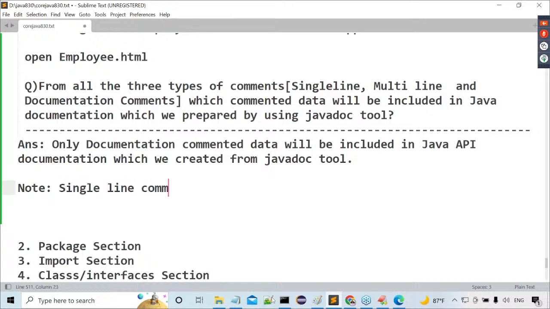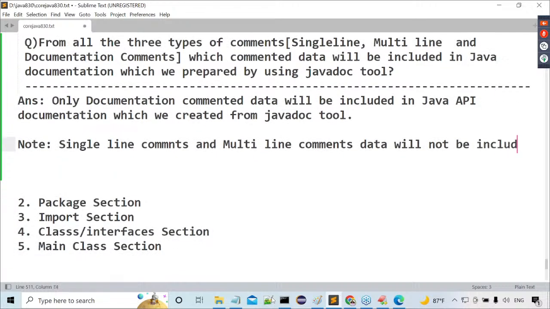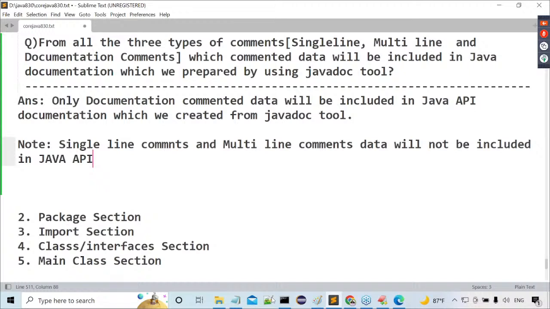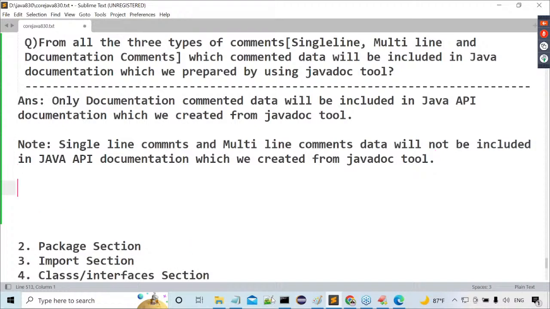Single-line comments and multi-line comments data will not be included in the Java API documentation which we created from the Javadoc tool. That's the conclusion, guys. If anybody asks this type of question, we have to answer it clearly. Right, sir?